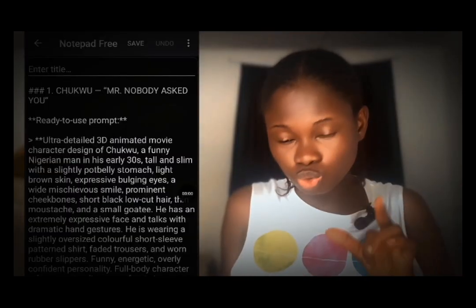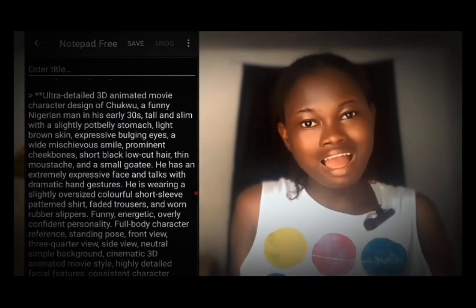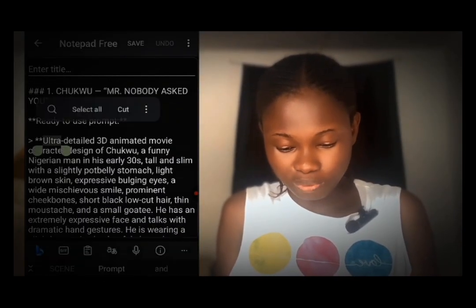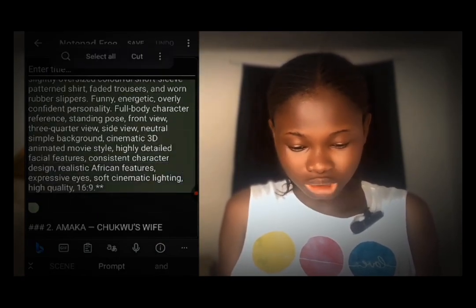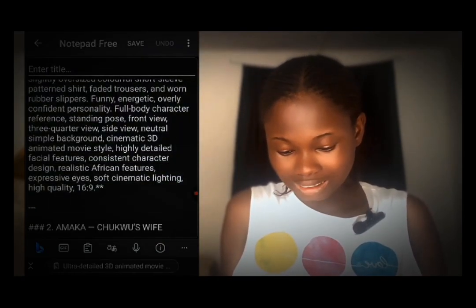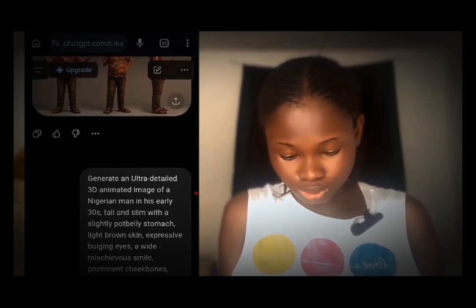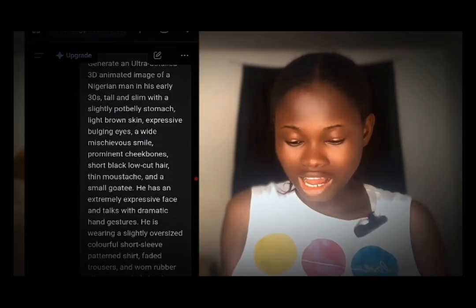I am not going anywhere because the images were so crystal and very clear. What you are going to do is to go ahead and go to your notebook where your text to image prompts are. All right, so I'm going to copy Shuka's prompt by copying everything here, and we head over to ChatGPT and paste it. Okay, now this is Shuka's prompt, click on send, and we have Shuka's image.